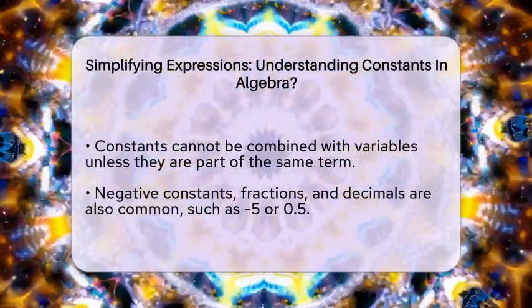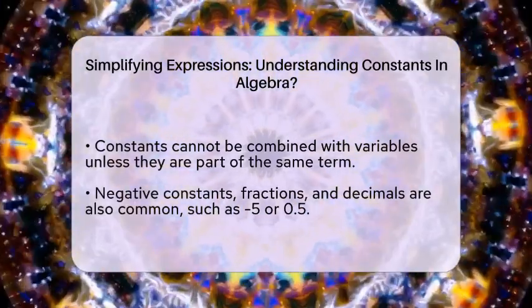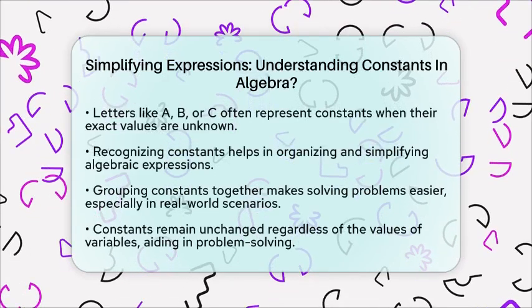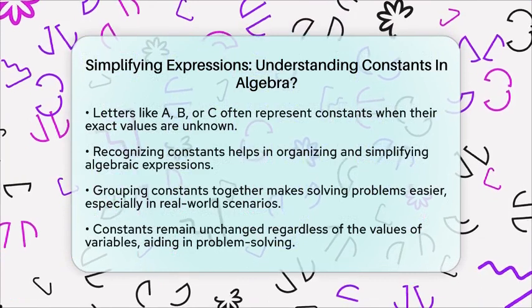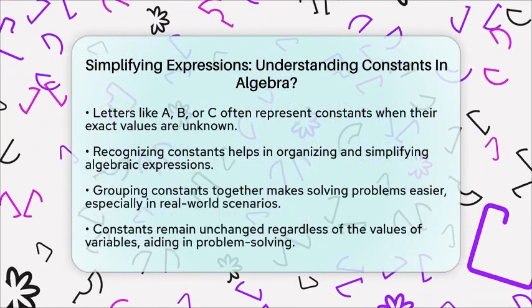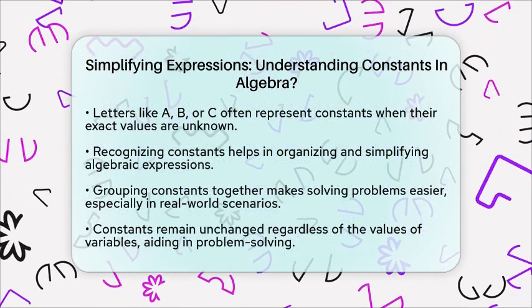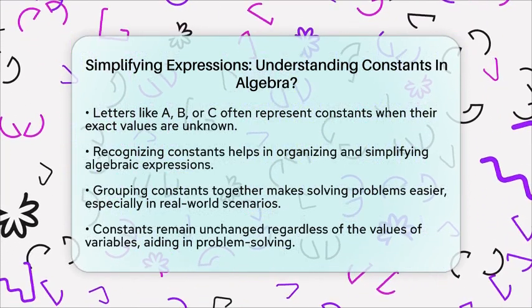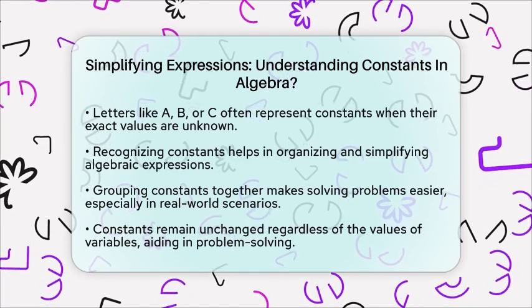When you see an expression, look for constants that can be combined. This makes solving problems easier because you can group all the constants together and leave the variables separate. It also helps when you're working with real-world problems like calculating total costs or distances, where some numbers stay the same no matter what. To sum up, a constant is a value that doesn't change.